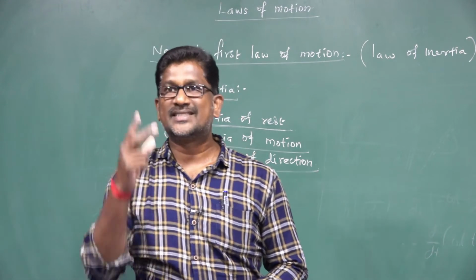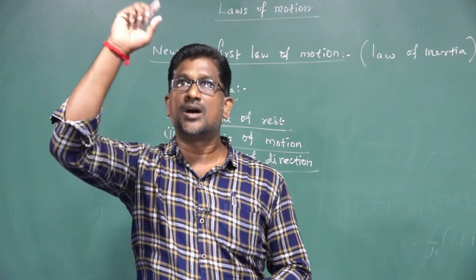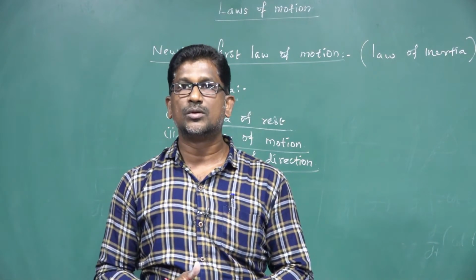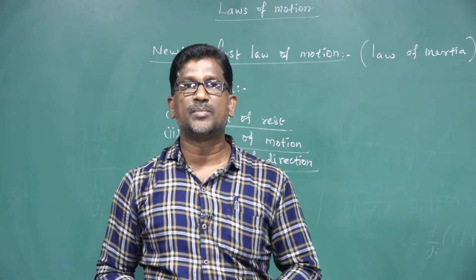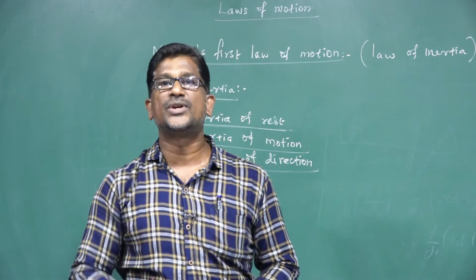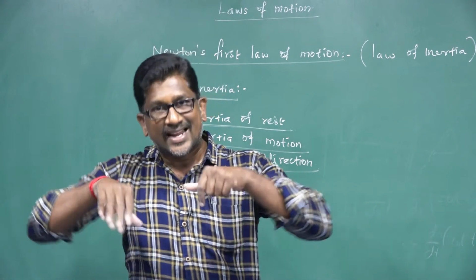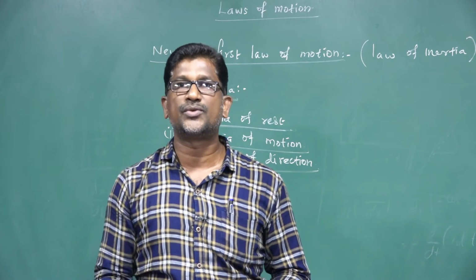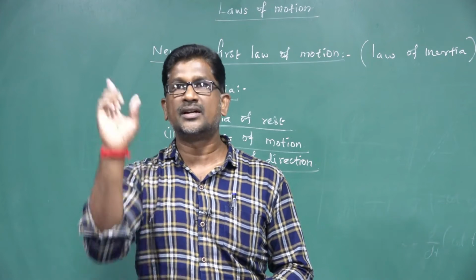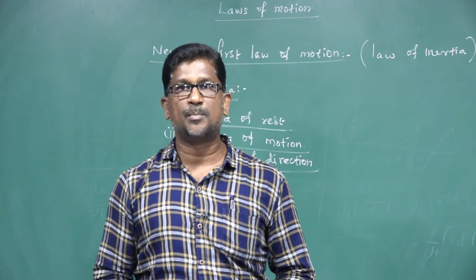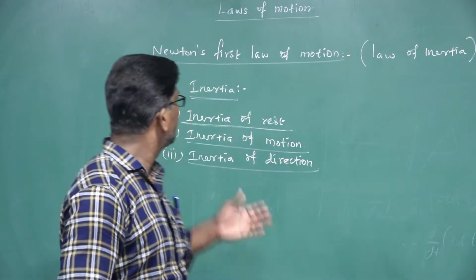Right? If the string is cut suddenly, the stone does not move along the circular path. Okay, it takes a tangential path. So this is due to inertia of direction, because the body cannot change its direction by itself. Due to inertia of direction, the stone is moving along the tangential path. So these are a few examples of inertia.